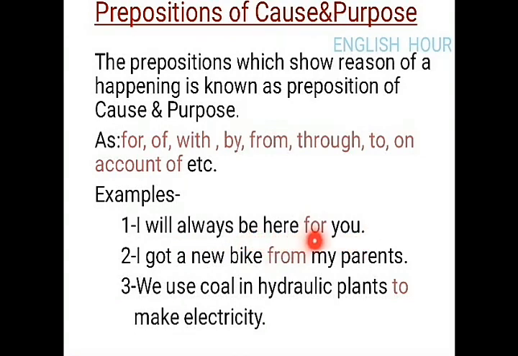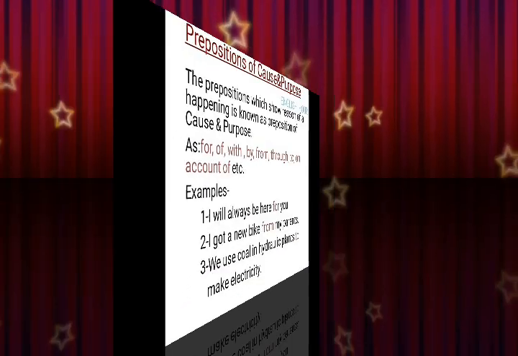The word for is the preposition of cause. And second, I got a new bike from my parents. The word from is the preposition of cause or purpose. And third, we used coal in hydraulic plant to make electricity. So the word to is here the preposition of cause and purpose.